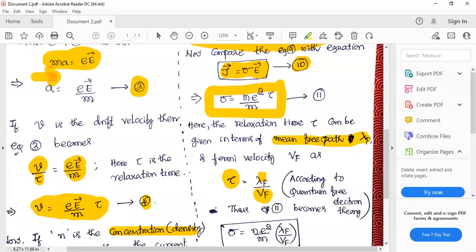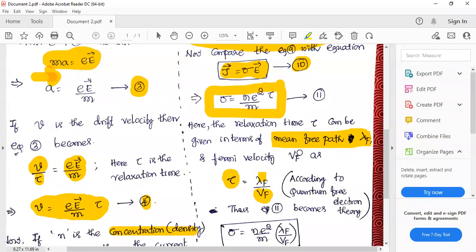Is this a new concept for you guys? I hope you might have heard this. What is this mean free path? Mean free path is the distance traveled by the electron between two successive collisions. Electrons will frequently collide with these lattice ions, and that will give us the resistance.